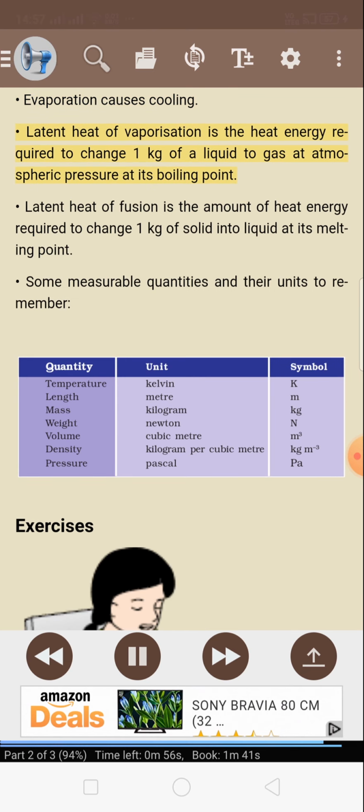Latent heat of vaporization is the heat energy required to change 1 kilogram of a liquid to gas at atmospheric pressure at its boiling point. Latent heat of fusion is the amount of heat energy required to change 1 kilogram of solid into liquid at its melting point. Some measurable quantities and the units to remember.